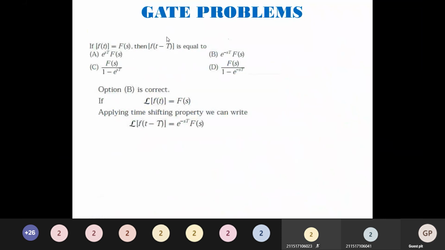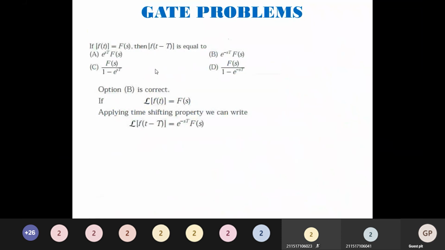What property is this? This is shifting property. We have seen it as x of t minus t naught. So x of t minus t naught, here instead of t naught, they have only given capital T. So by formula, I can rewrite it as e power minus sT into f of s.